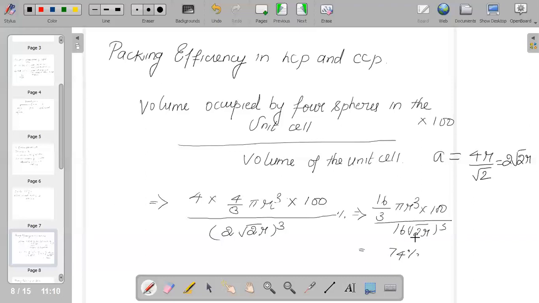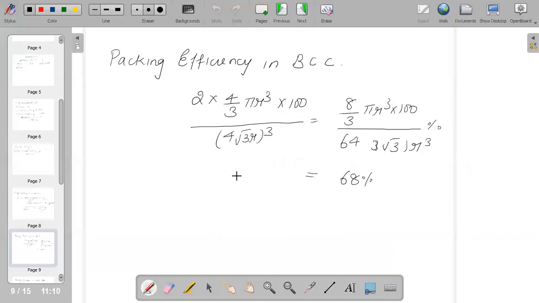And if we try to calculate the packing efficiency in body centered, the same formula you can apply. We know that the volume of a cube, as usual, is a cube, and here our r value will be... Do remember how the edge and the radius are related in different structures. For example, in BCC, how is it related, in FCC, how is it related.